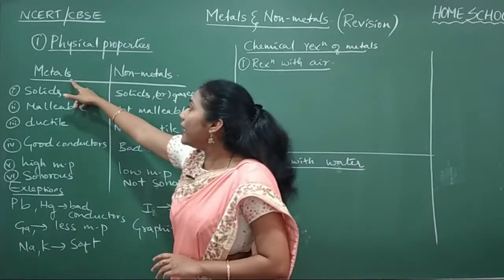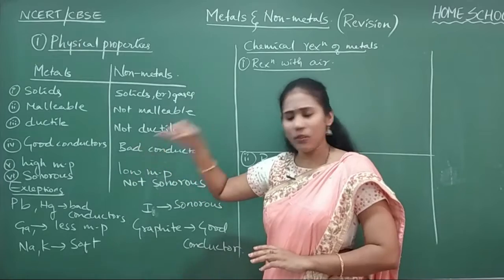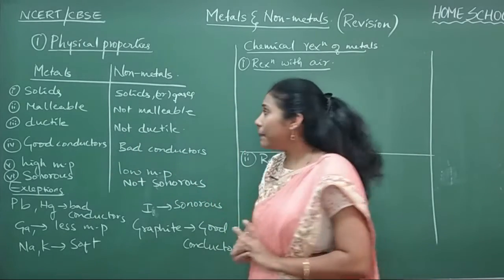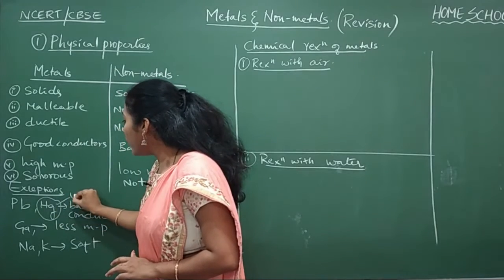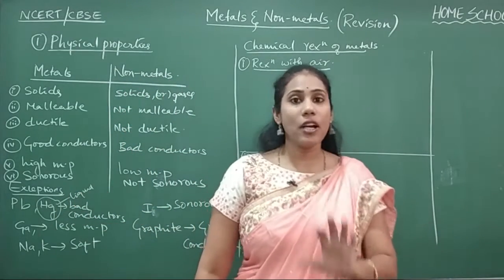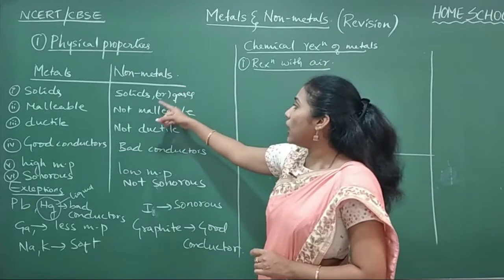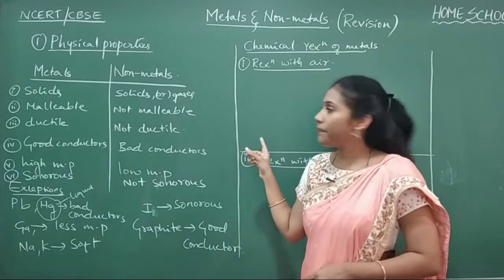We all know that metals are solids. Not most of them, all are solids except one element, that is mercury. Mercury is a liquid. Except this, all metals are solids. And coming to the non-metals, they can exist either as solids or gases.